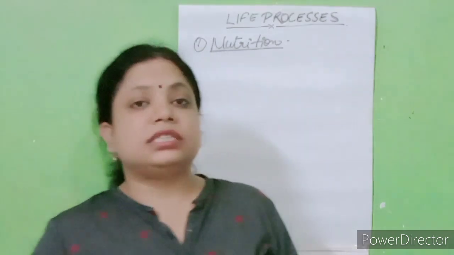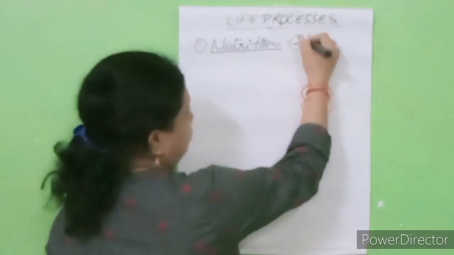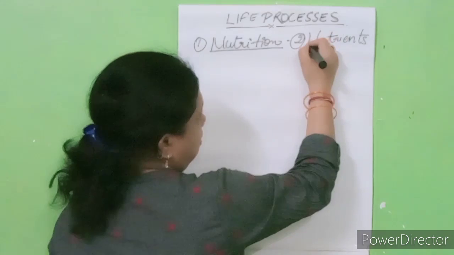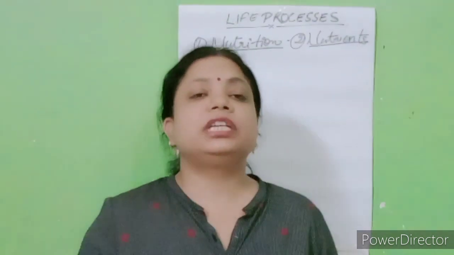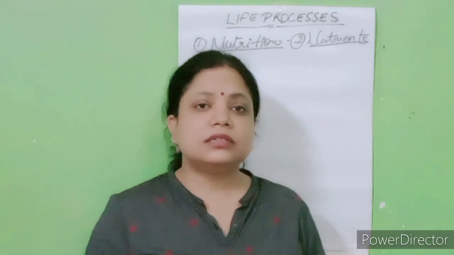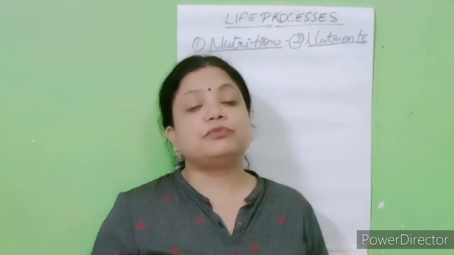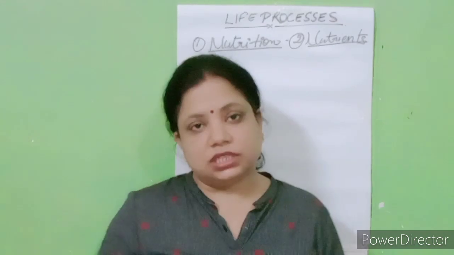Fine. The second term is nutrients. What are nutrients? The substances which provide nutrition are known as nutrients.